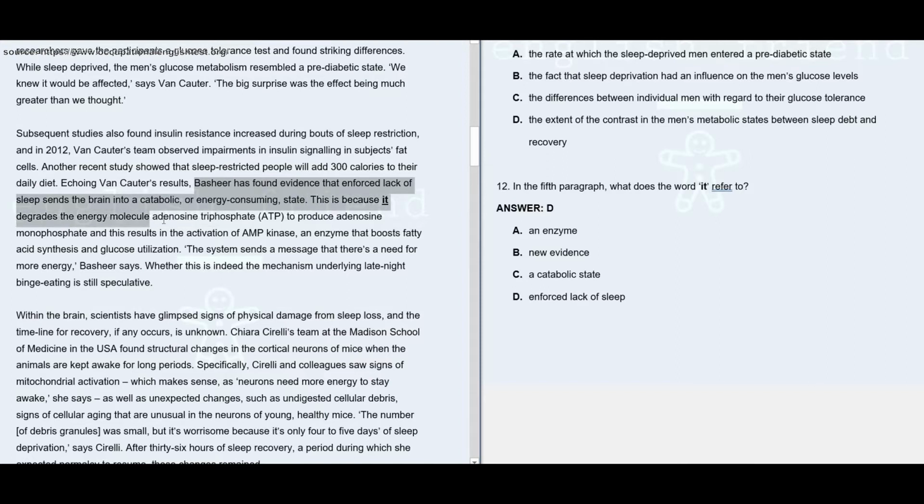This is because it degrades the energy molecule adenosine triphosphate to produce adenosine monophosphate, and this results in the activation of AMP kinase, an enzyme that boosts fatty acid synthesis and glucose utilization. So this all happens because of the enforced lack of sleep. And because of that, the brain is sent to a catabolic and energy consuming state. So here, the word "it" refers to enforced lack of sleep. Answer is D.